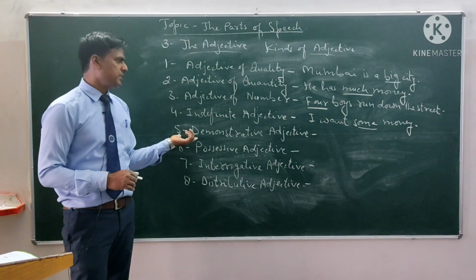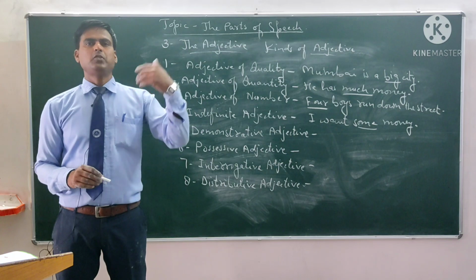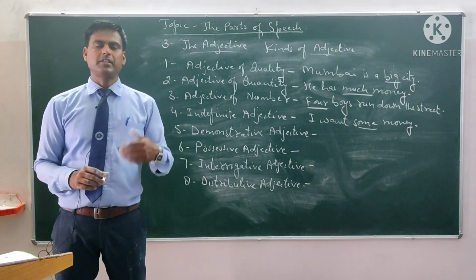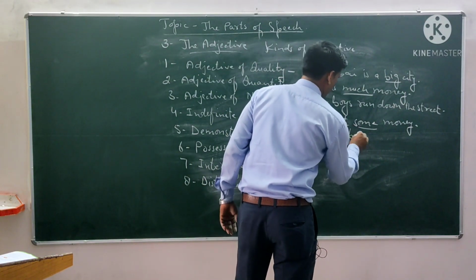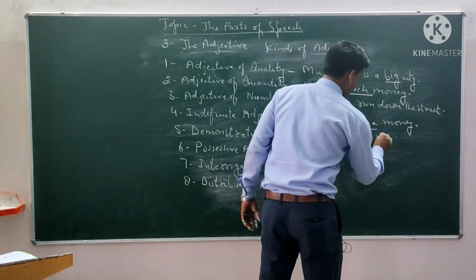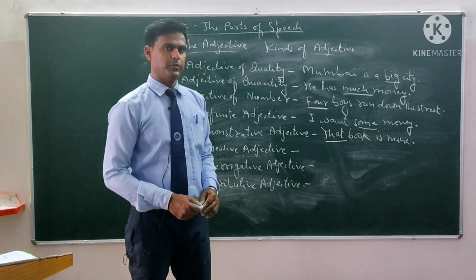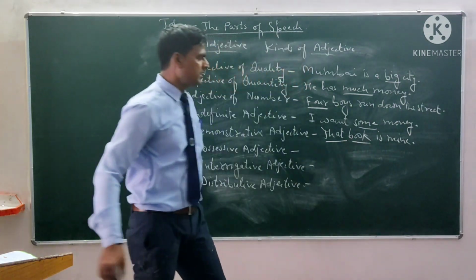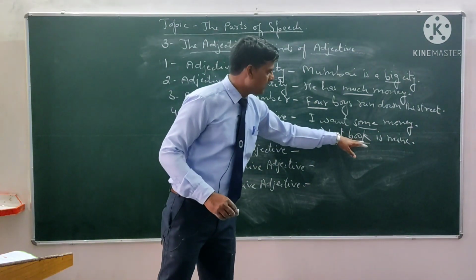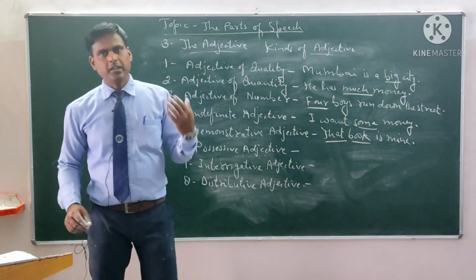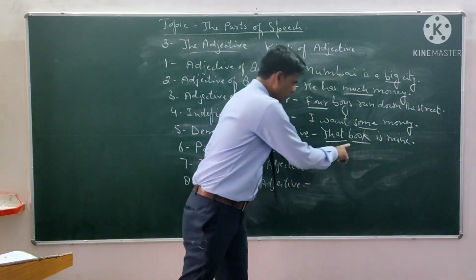Let us see the demonstrative adjective. The adjective which demonstrates, which indicates towards something, is called the demonstrative adjective. For example, that book. That book is mine. That is the demonstrative adjective, because this is used along with the noun. That's why this is an adjective. This is not a noun. It is going to add something to the meaning of a noun. This is not a pronoun at this place. So that is the demonstrative adjective.